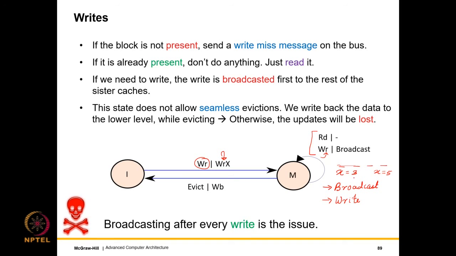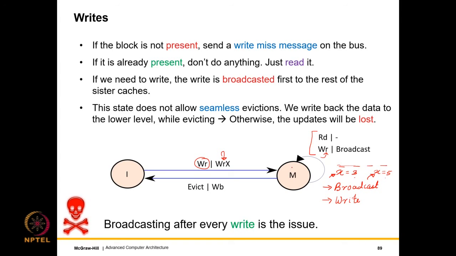If it goes ahead and writes first, then in one sister cache x will get written as 3 first, and in the other sister cache x will get written as 5 first, and then they will do the broadcast, which is not right. So if there is a shared medium, the bus master will ensure that one of these requests gets control of the bus first and then the second one. This ensures that there is a global order of writes. So if x equal to 3 succeeds first, then everybody records this, and then everybody records that x was set to 5.